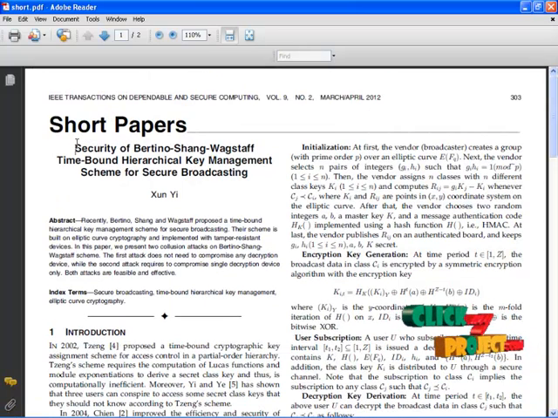The title of our project is Security of Bertino, Shang, Wagstaff Time-Bound Hierarchical Key Management Scheme for Secure Broadcasting. We selected the domain Network Security. Let me give a brief explanation of our project.